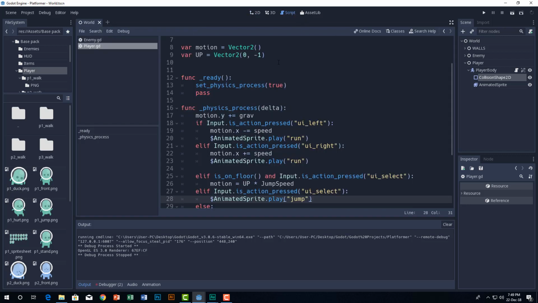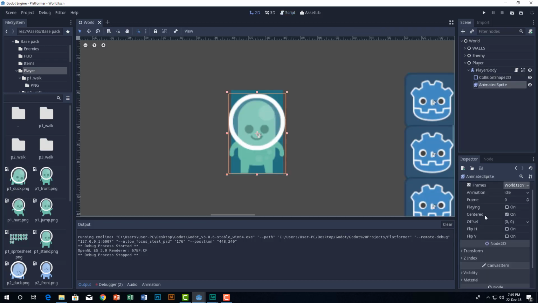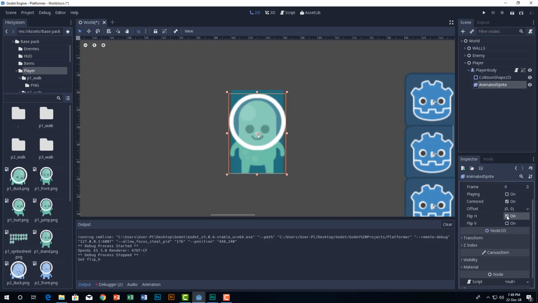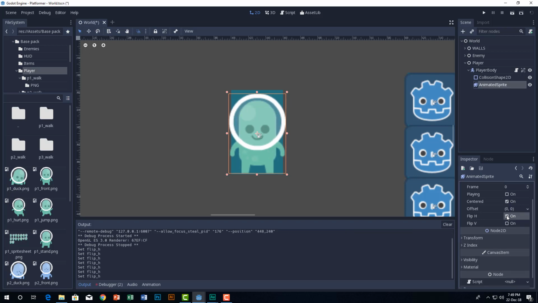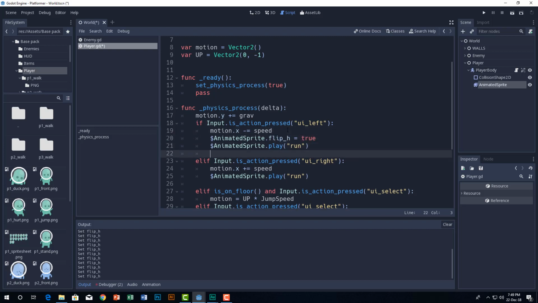we want that if we hit the left key, we flip horizontally. So how can we do that? We want to do that by just writing. If you go to animated sprite, you can see that there is this thing called rotate. This is rotate. Okay, whatever. We need to see the code. So go ahead and go to animated sprite dot flip H